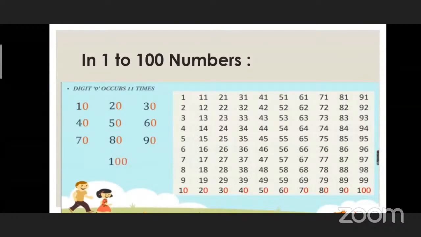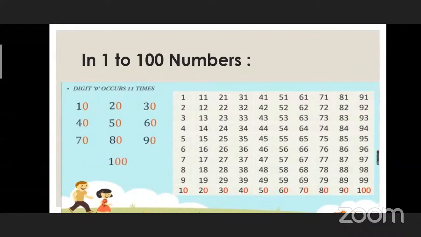Now, what do you find in the picture? In the picture 0 occurs 11 times. They are 10, 20, 30, 40, 50, 60, 70, 80, 90, and 100. Yes, very good. Like what we learned a few minutes ago about 1, in this picture we come to know about 0. That means from 1 to 100 numbers, the digit 0 occurs 11 times.